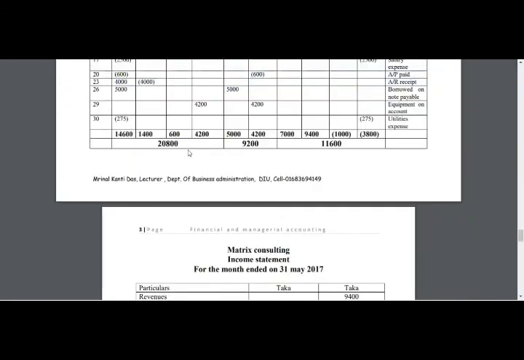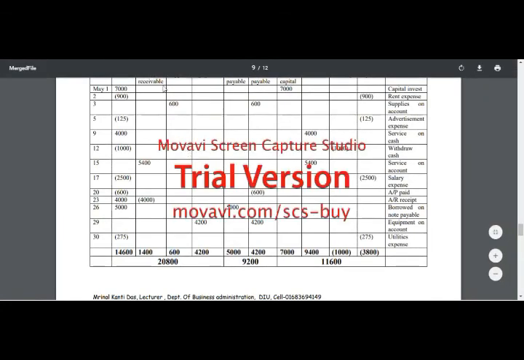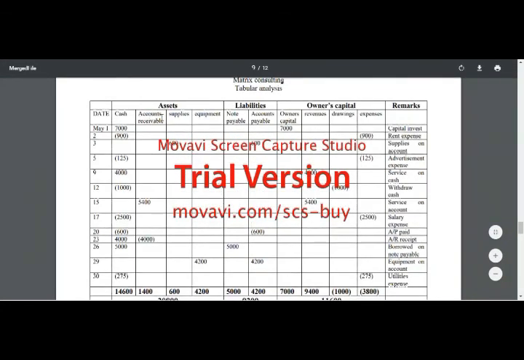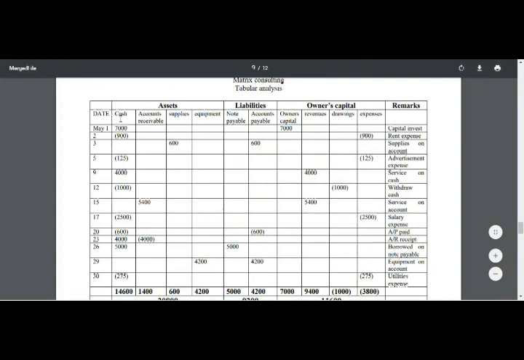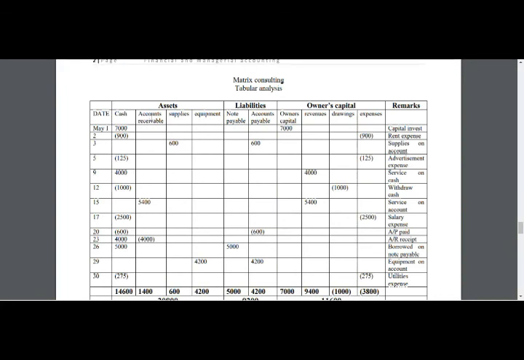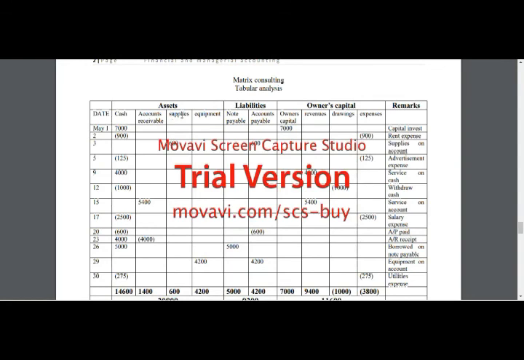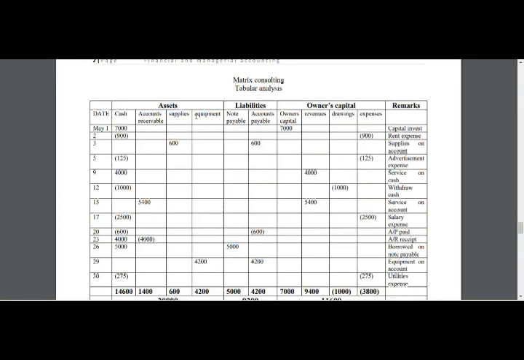Previously, we learned from our tabular analysis that assets include cash, accounts receivable, supplies and equipment. Liabilities include note payable and accounts payable. Cash is a liquid asset. Accounts receivable occurs when the company sells a product or provides service on credit. Supplies are current assets while equipment is a long-term asset. Current assets are those used up within a year, and long-term assets are used over several years.